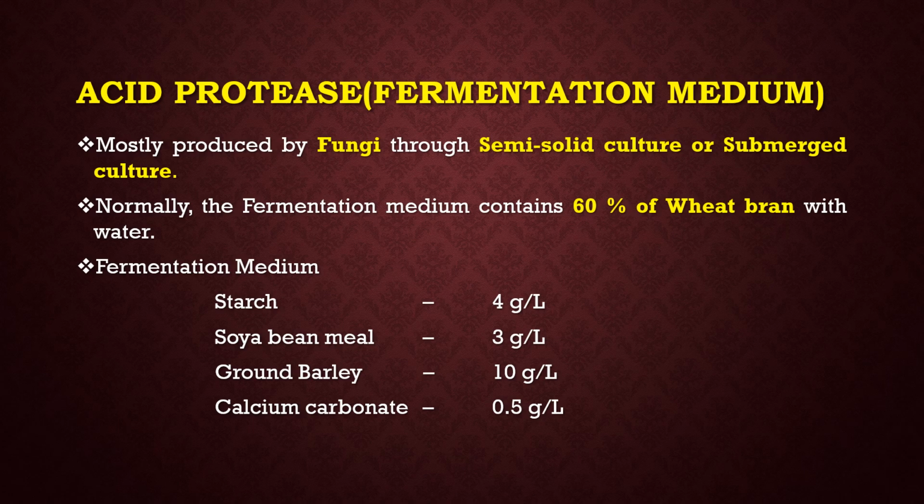Acid protease fermentation medium: mostly produced by fungi through semi-solid culture or submerged culture. Normally, the fermentation medium contains 60% of wheat bran with water. Fermentation medium used for the acid protease: starch 4 gram per liter, soybean meal 3 gram per liter, ground barley 10 gram per liter, calcium carbonate 0.5 gram per liter.